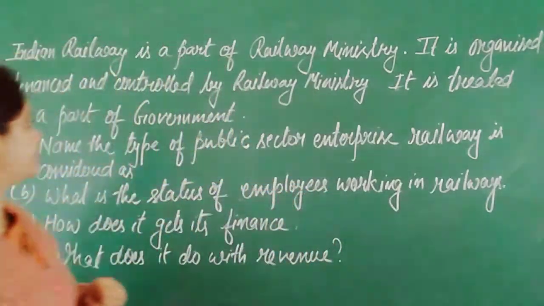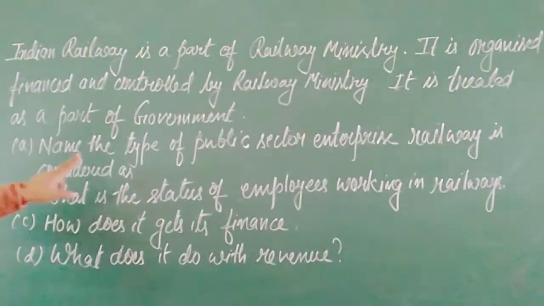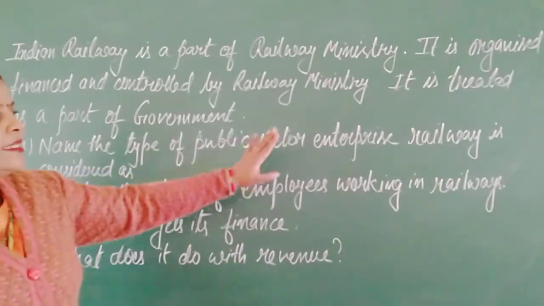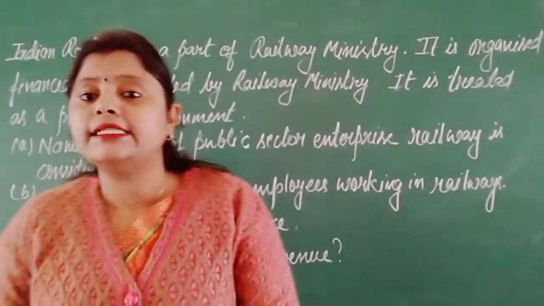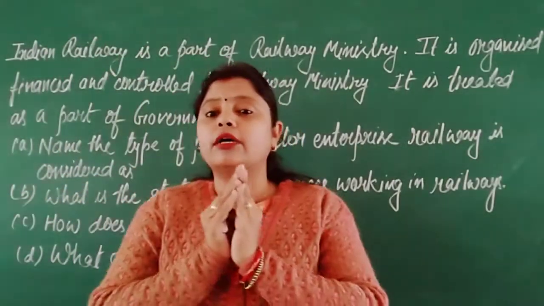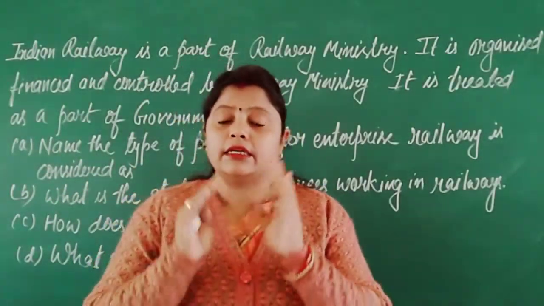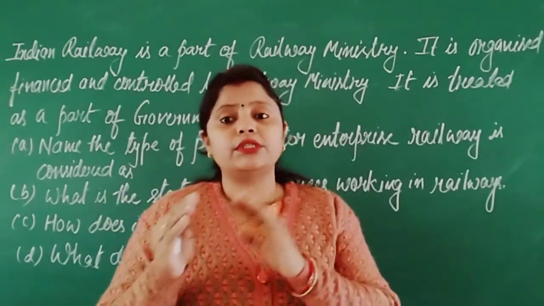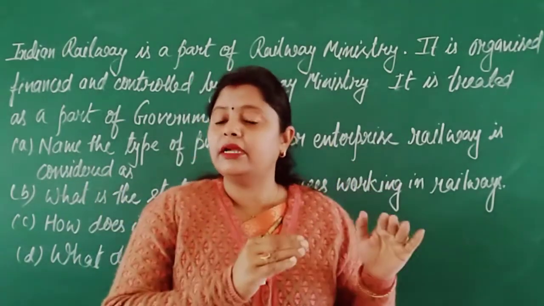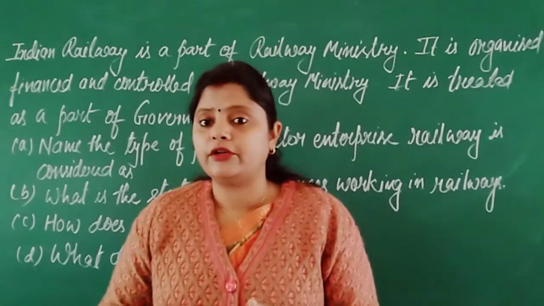Now see the question. First question is, name the type of public sector enterprise railway is considered as. Now here you can see the government is somehow controlling directly. There is no other interference. Government is only going to see the things because it is coming under Railway Ministry and ministry is a part of government.